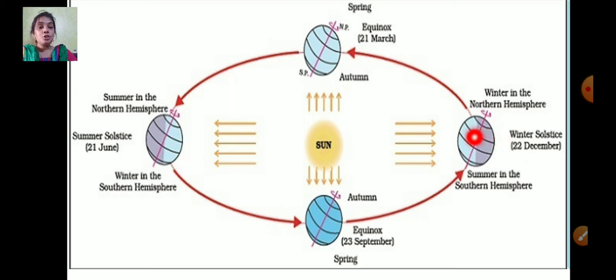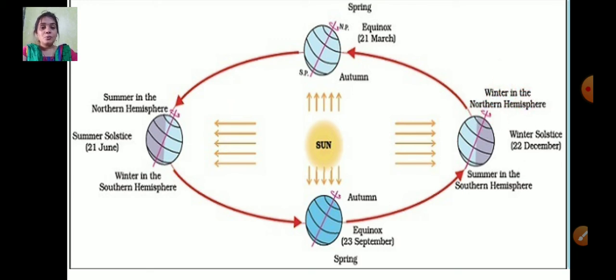Due to the revolution around the sun, the southern hemisphere gets tilted towards the sun, and hence it enjoys the summer season, while the northern hemisphere enjoys the winter season.